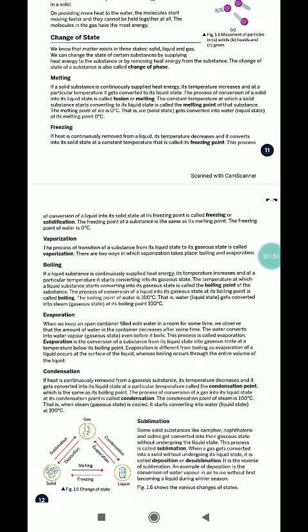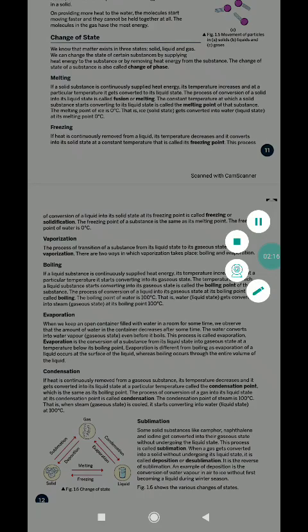Now boiling. If a liquid substance is continuously supplied heat energy, its temperature increases and at a particular temperature it starts converting into its gaseous state. The temperature at which the liquid substance starts converting into a gaseous state is called the boiling point, and we know that the boiling point of water is 100 degrees centigrade.